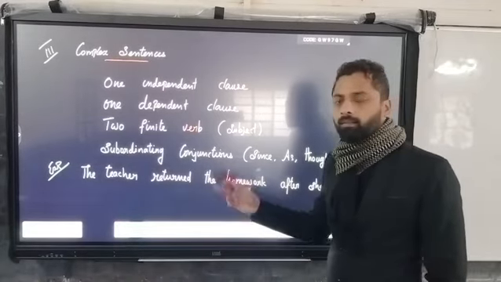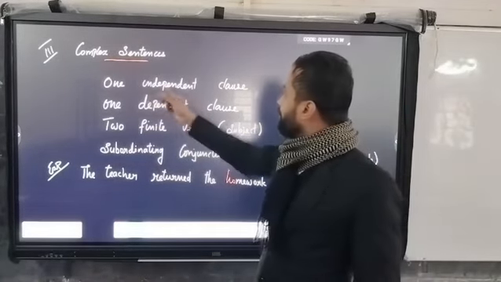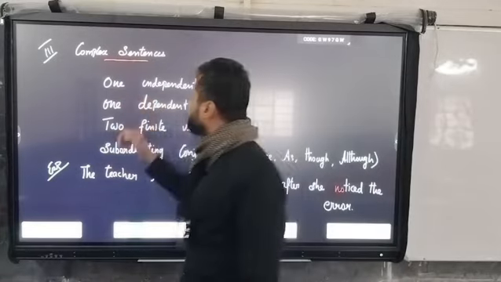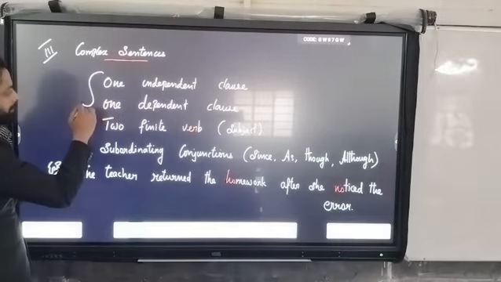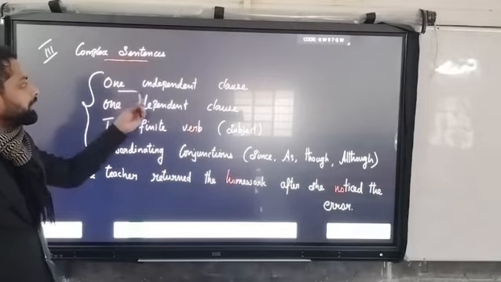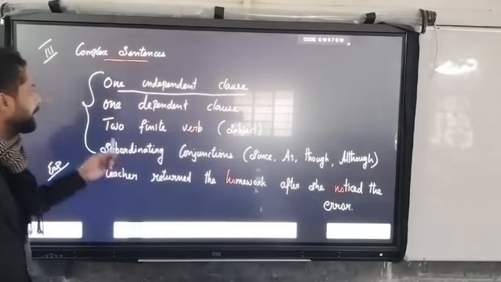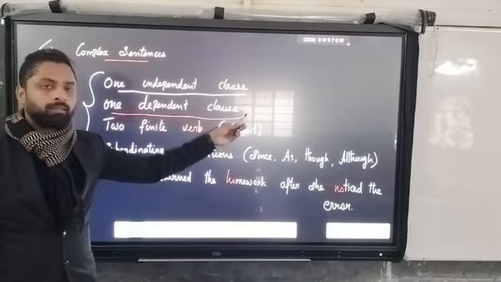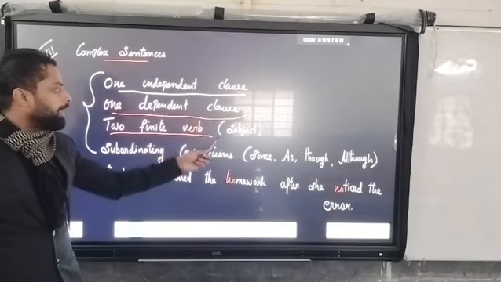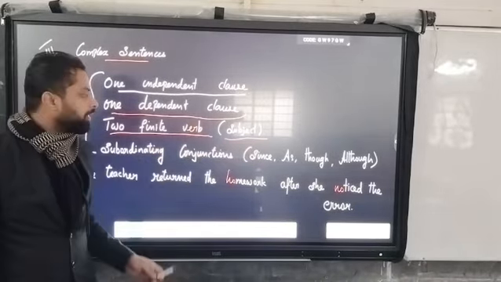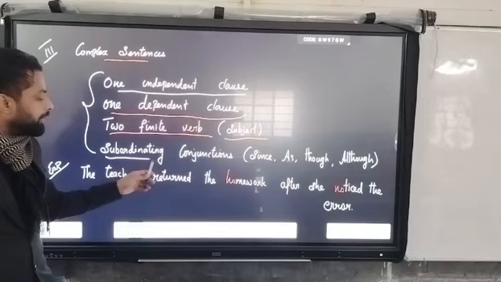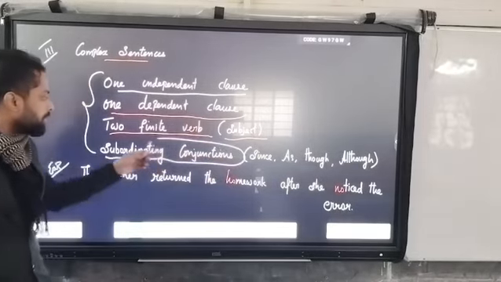The next one is the complex sentence. What is necessary to make a complex sentence? One independent clause, one dependent clause, two finite verbs, and two subjects, joined by subordinate conjunctions.